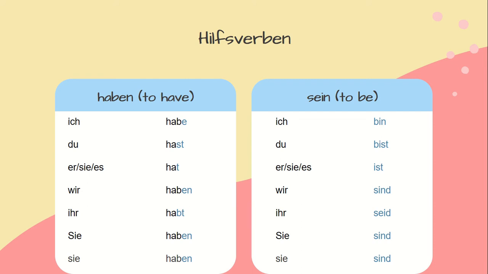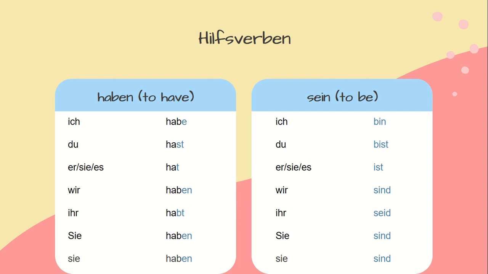The conjugation pattern for haben is according to the German grammatical conjugation that applies to almost all Verben. We have ich habe, du hast, sie, er, es hat, wir haben, ihr habt, sie haben, Sie haben. How we conjugate German Verben can be learned by the Endungen in the verb haben. Here, we can see that the only part changing is marked in blue, which are the Endungen or the endings.